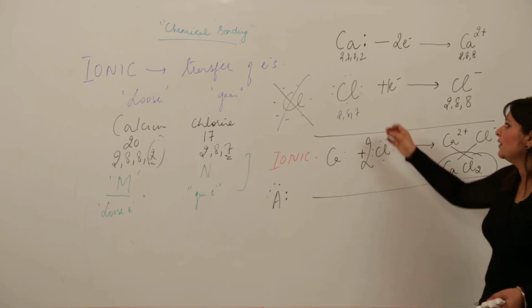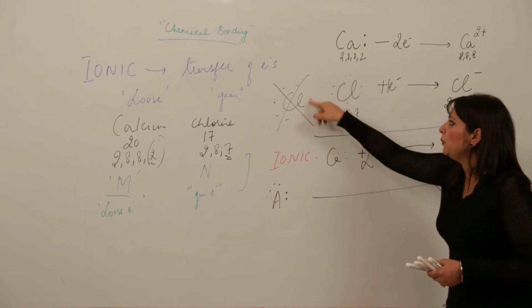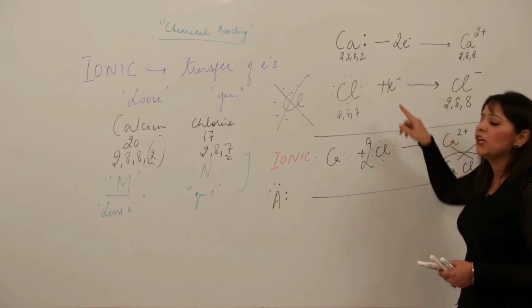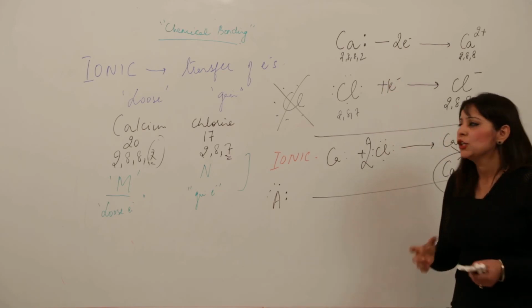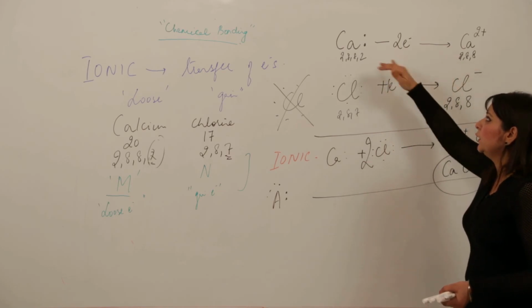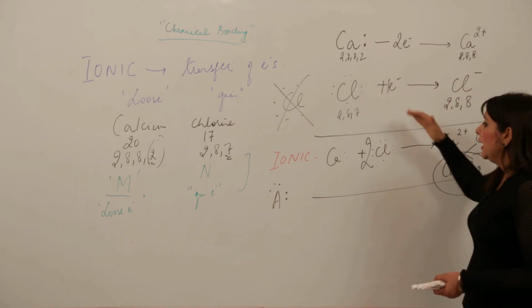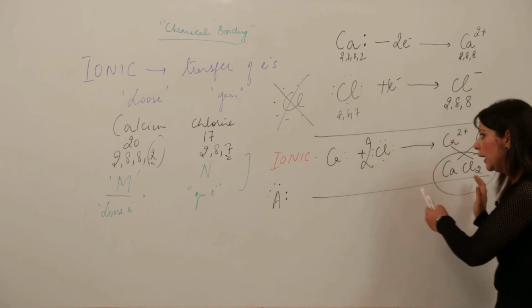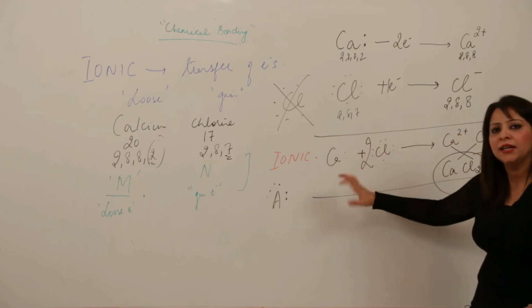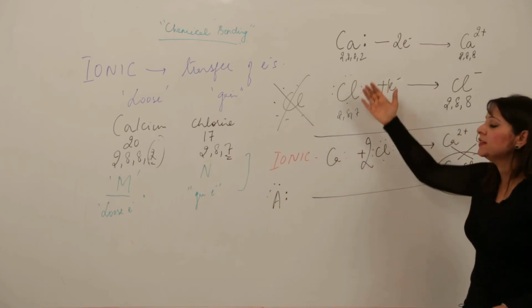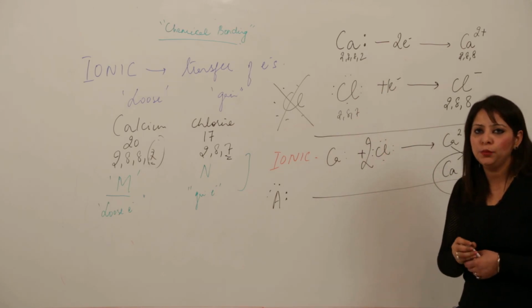We may write it here also by multiplying it with 2, but it will be more difficult. So it is better to write whatever it wants to donate, write whatever it wants to accept, and then just club up. When you club up, then you can write the 2, 3, and it will be clear from this side. So this is the way to represent the ionic bond.